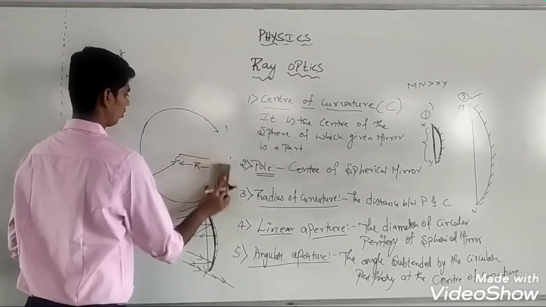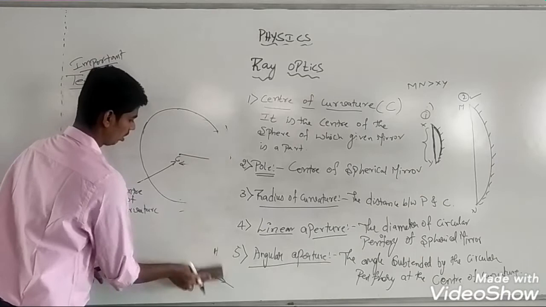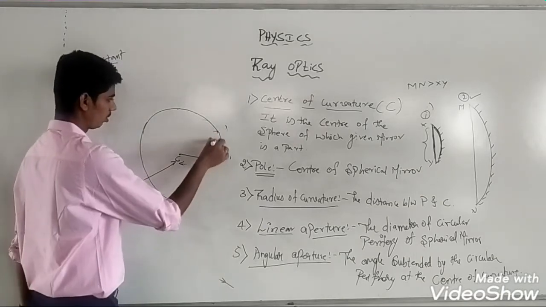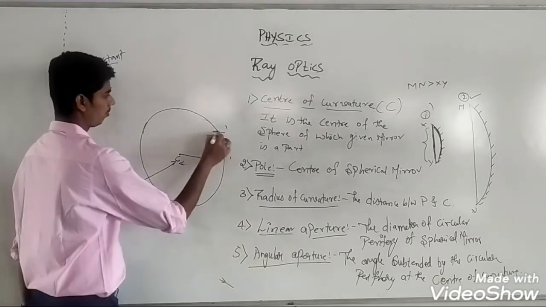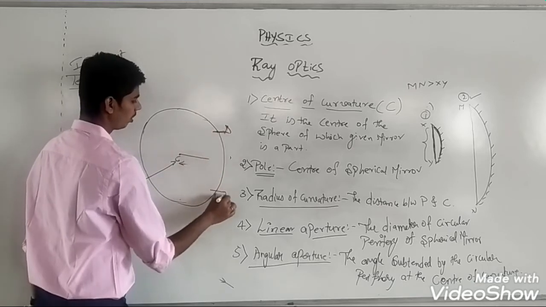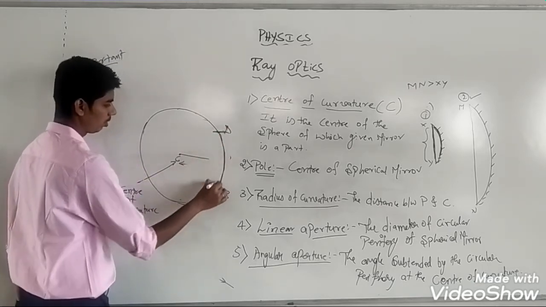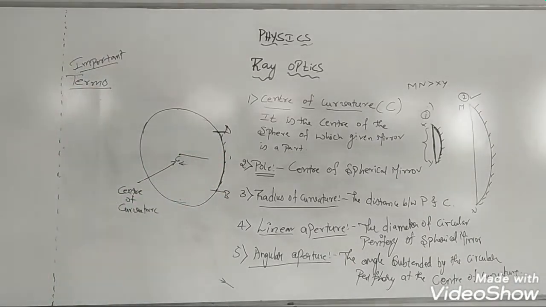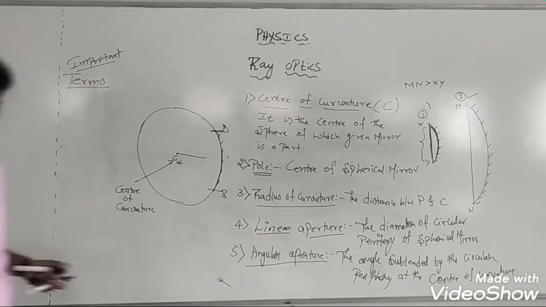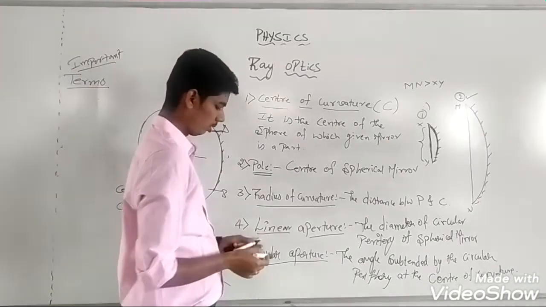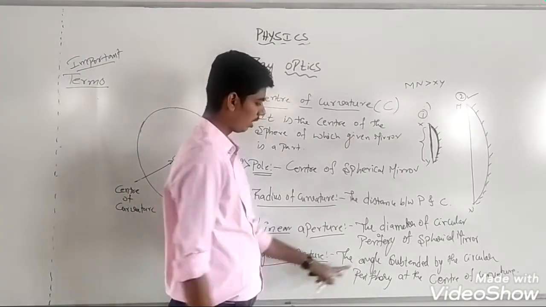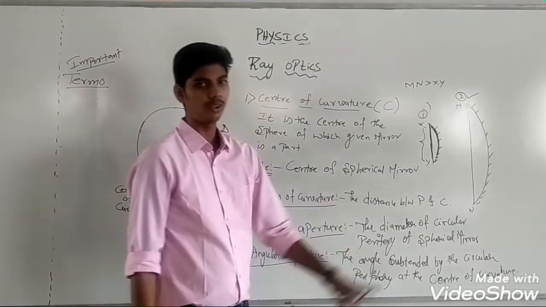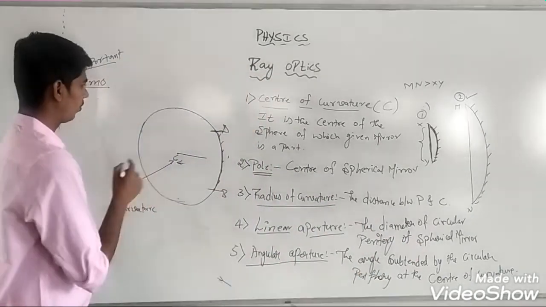Now, this is the spherical mirror. This is a circular spherical mirror. So the angular aperture is defined as the angle subtended by the circular periphery at the center of curvature.